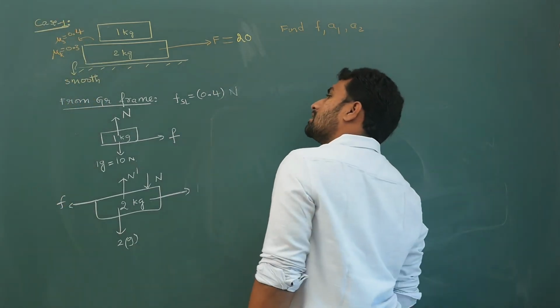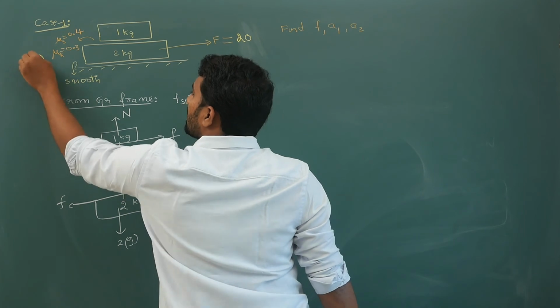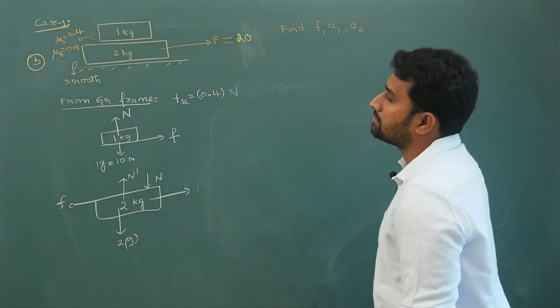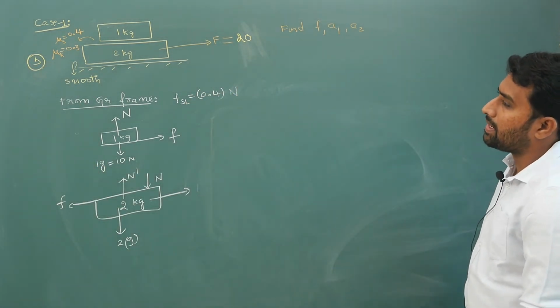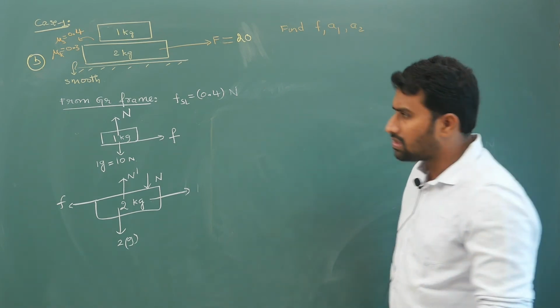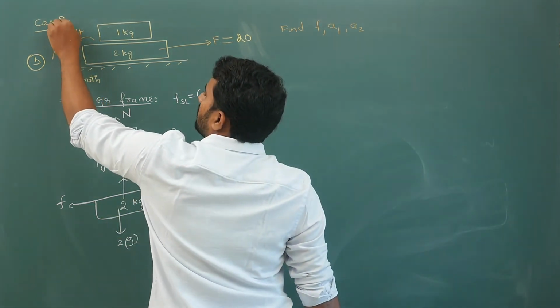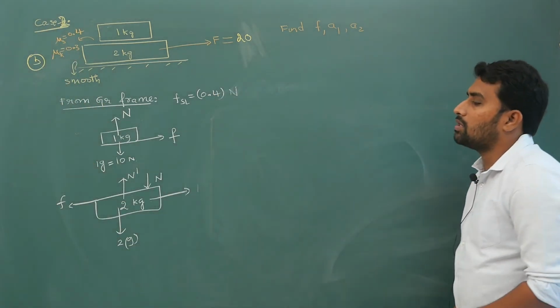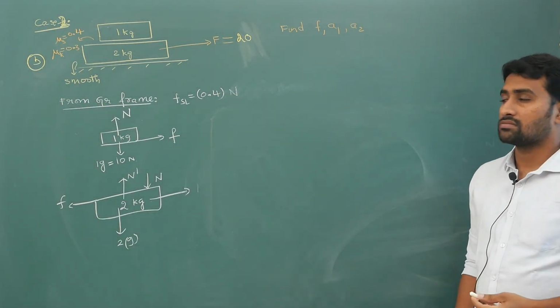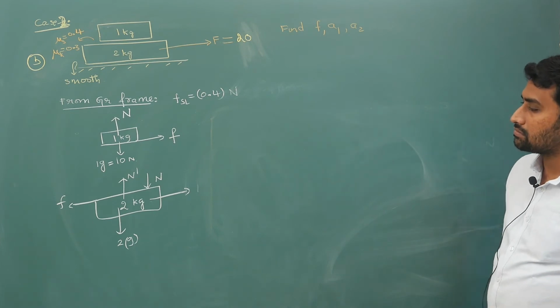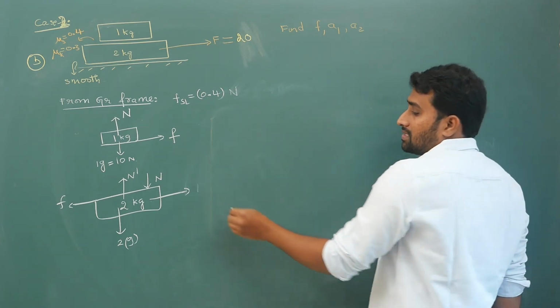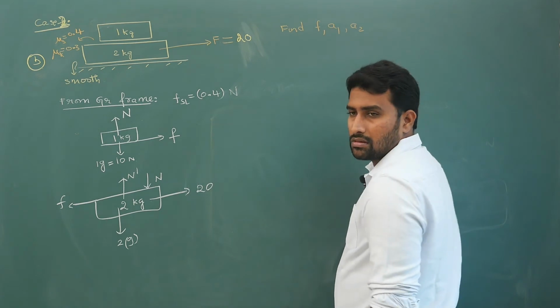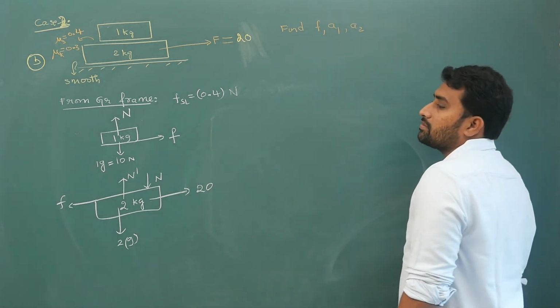No, you keep it as case 1, first part as A, second part is B. Okay, I will keep adding, or else case 2, what is there? Maybe the number of cases will increase. Case 2. Case 2, come on. So once again nothing is going to change. So same FBD, same story.